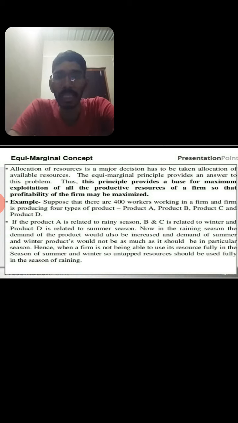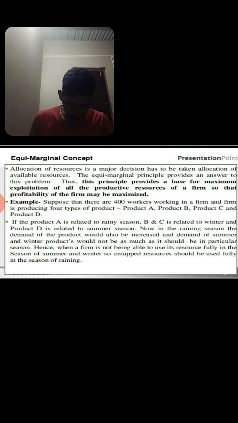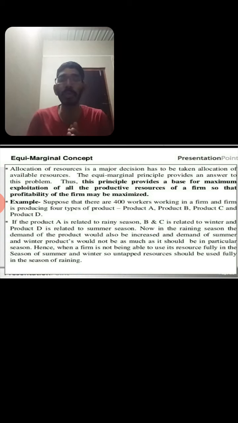The last one, the equimarginal concept. The equimarginal concept is also one of the very important concepts of business economics. The equimarginal means the additional unit or additional product, sorry, it is the marginal product. It is the additional unit of the production. That is the equimarginal or the marginal product.